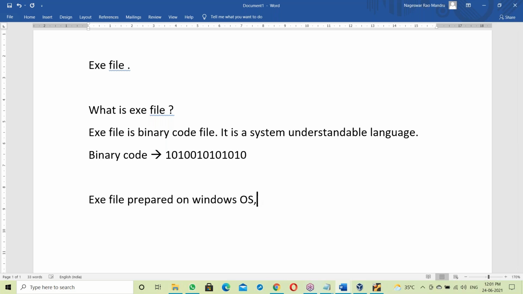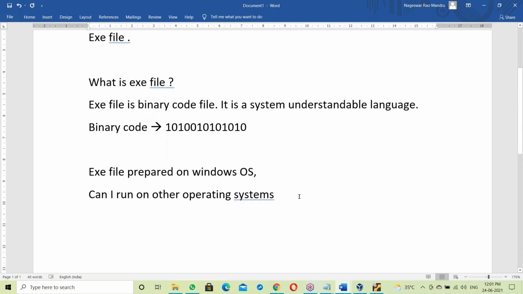Simple question. An exe file prepared on Windows OS. Can I run it on other operating systems here? Other operating systems like Unix or Linux. Can I run it on a Linux base? Any idea? An exe file prepared on a Windows base, can I run it on a Linux base?